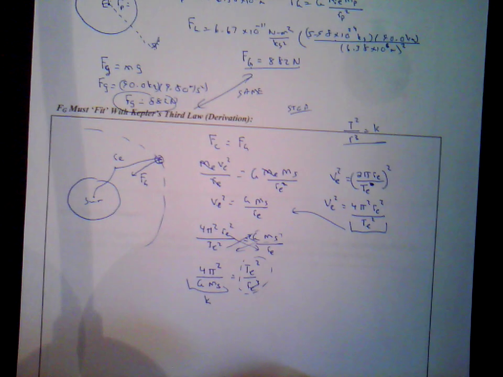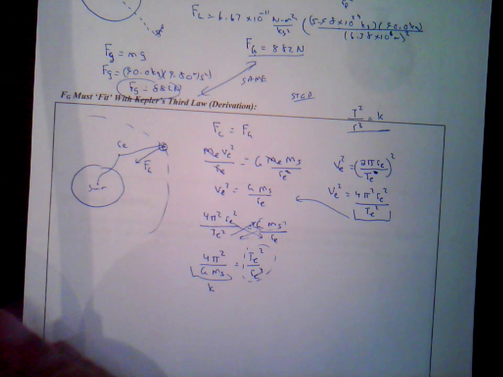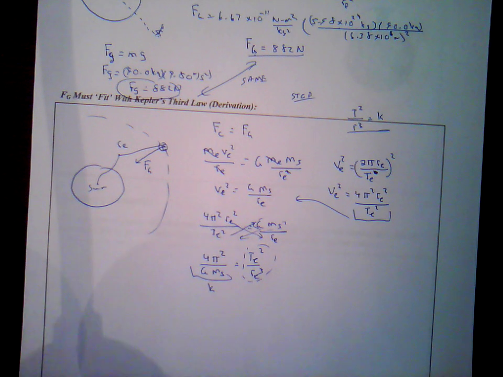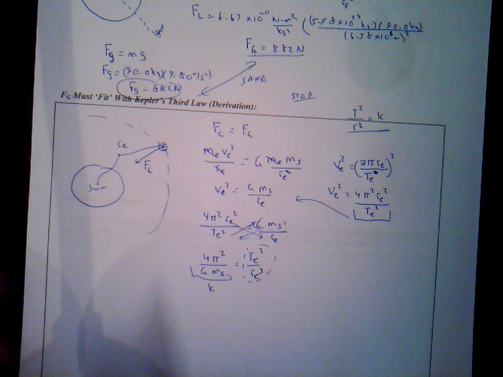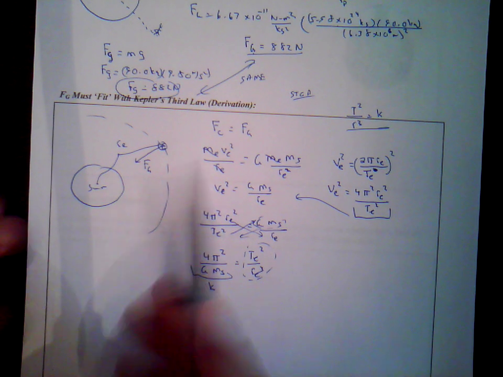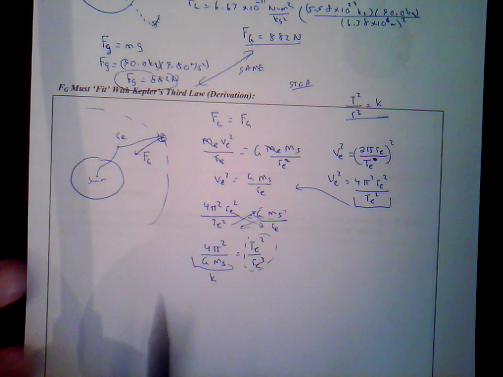A little derivation. Since Newton's law of universal gravitation had to fit with all previous things, and Kepler's third law was a previous law about planetary motion, Newton's law of universal gravitation had to also fit with that. Again, you can pause this video so you can catch up with the derivation. I'm just going to talk my way through it a little bit.